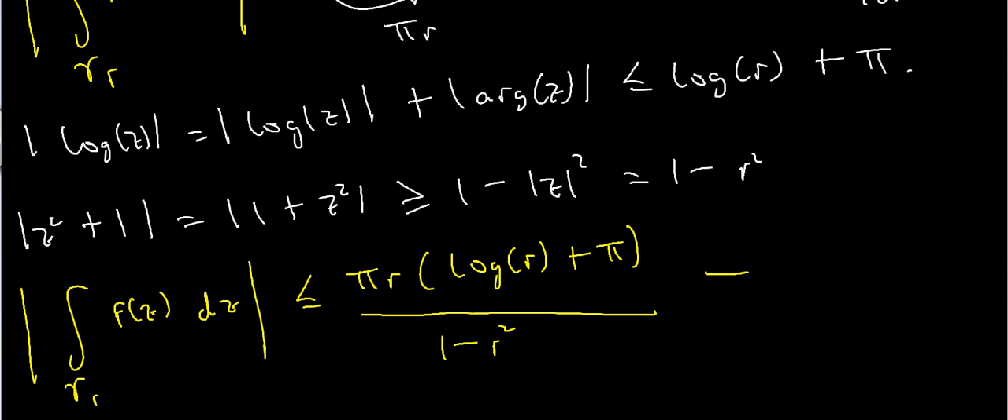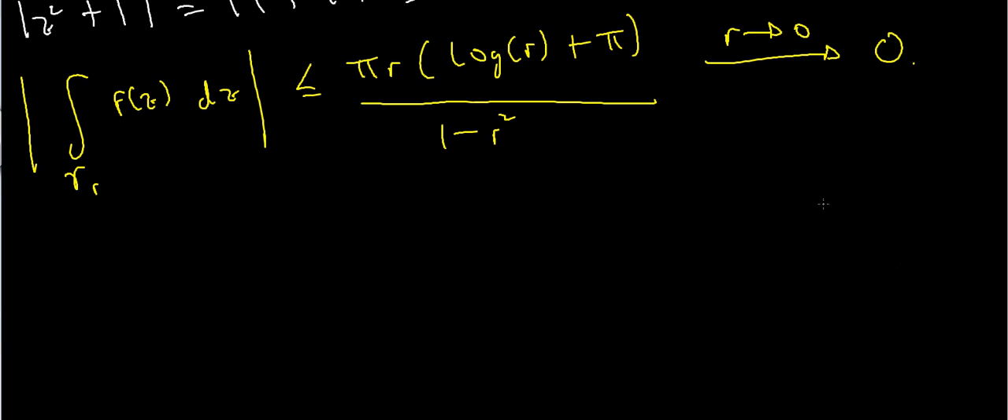So what happens to this thing as r goes to 0? As r goes to 0, this whole thing also goes to 0, and I'll show you why. If r goes to 0, then in the denominator I'm just going to get 1 minus 0, which is 1. So if I expand the top out, I have pi r log r plus pi squared r divided by 1. Well, pi squared r obviously goes to 0 as r goes to 0, so I don't need to worry about that. The main issue is looking at why pi r log r over 1 minus r squared goes to 0.